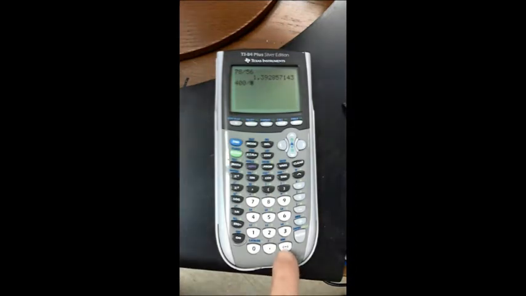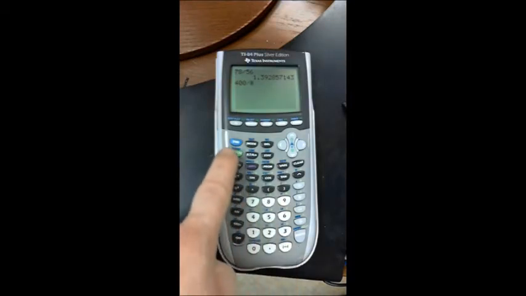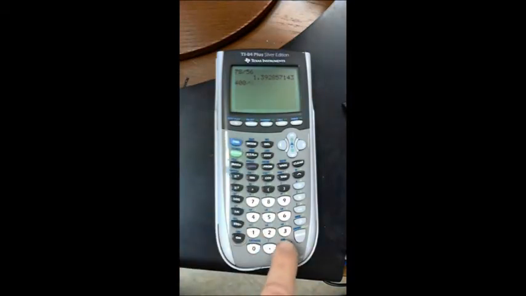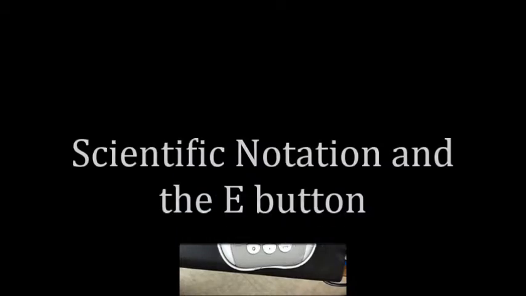Well, over top the negative sign, you see in kind of a different color, is ANS, and that stands for answer. So what that'll do, if we put that in by hitting the second key and hitting the negative sign so that it puts in ANS, that'll take whatever the previous answer was and put it into the calculation. So we can just go 400 divided by answer, and it'll put it in the calculation. So that saves a lot of steps without having to type out a lot of different things.